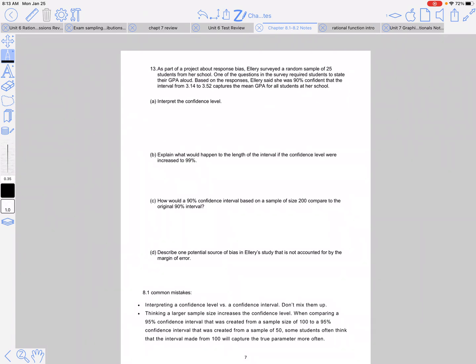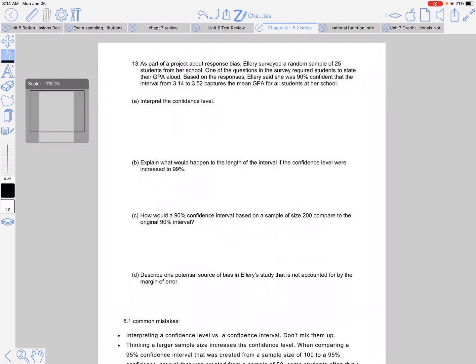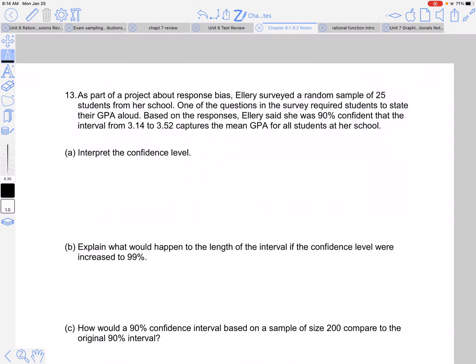Okay, so to wrap it up, as part of a project about response bias, Ellery surveyed a random sample of 25 students from her school. One of the questions in the survey required students to state their GPA aloud. Based on the responses, Ellery said she was 90% confident that the interval 3.14 to 3.52 captures the mean GPA for all students at her school. So we're going to interpret the confidence level. Not the interval, the level.